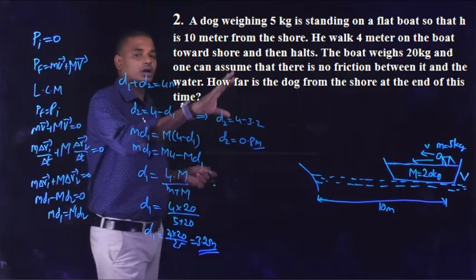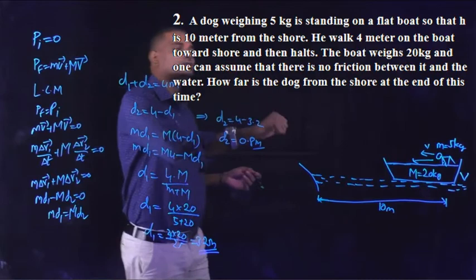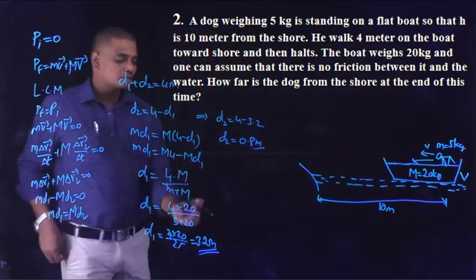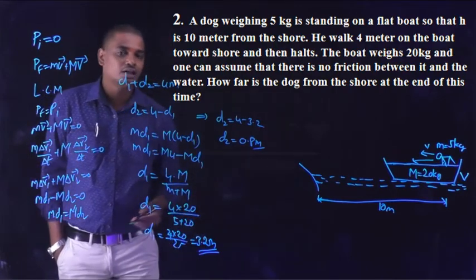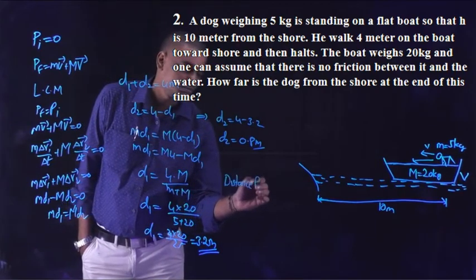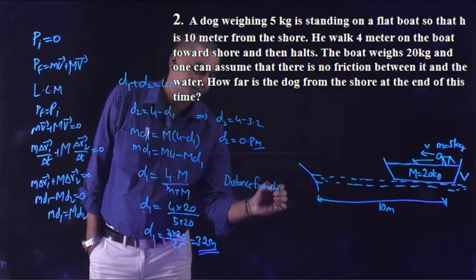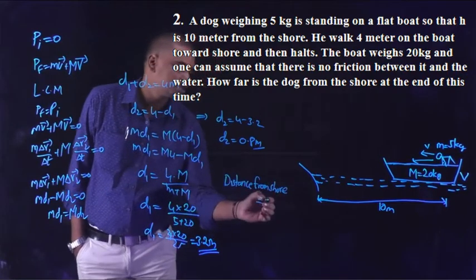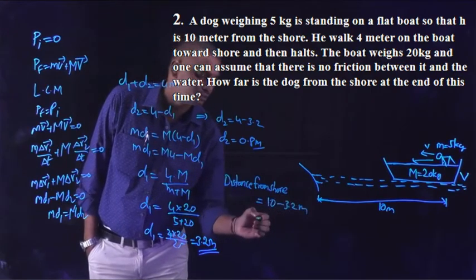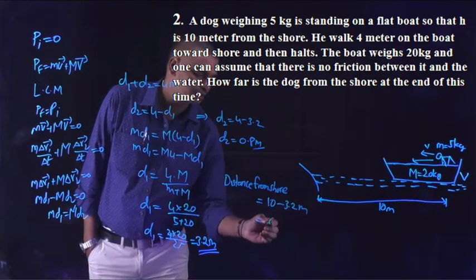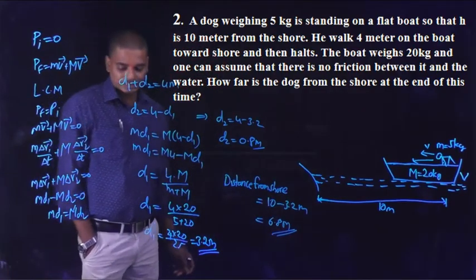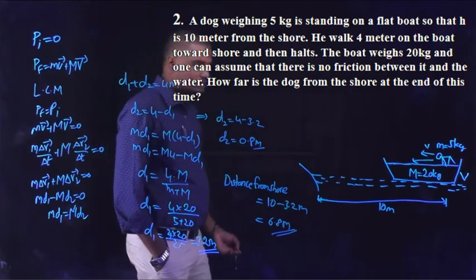But in the question, we are asked to calculate how far the dog is from the shore at the end of this time. So as the dog has moved 3.2 meters at the end of time, the distance from the shore is equal to, initially it is 10 meters, as the dog walked through a distance of 3.2 meters, which can be equal to 6.8 meters. So finally the dog is at a distance of 6.8 meters from the shore.